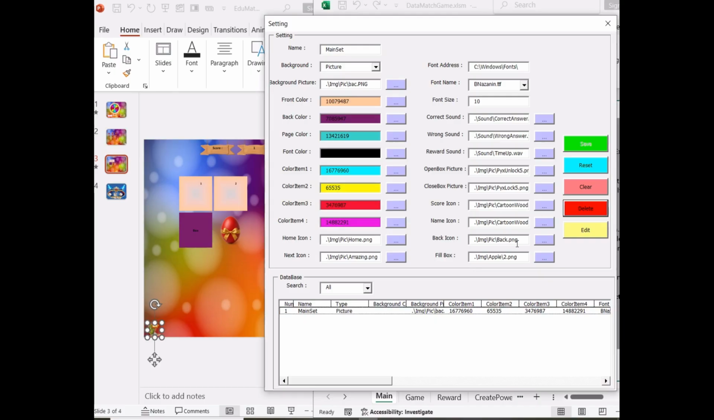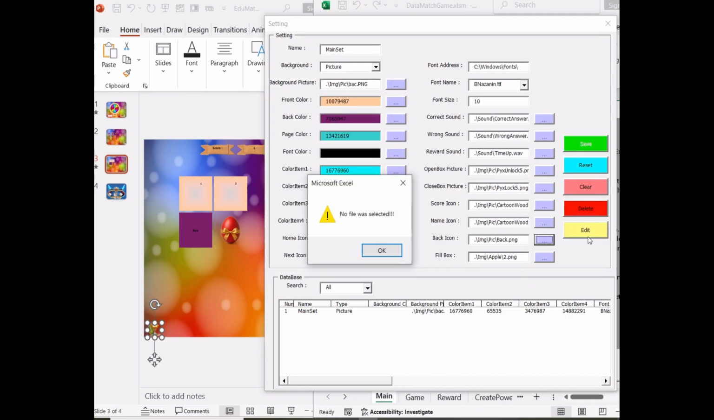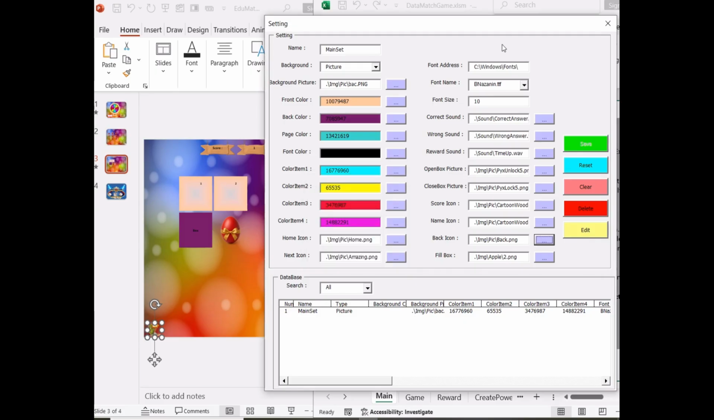Delete. Activated when a row is selected. Deletes the selected setting and associated games and PowerPoints. Edit. Activated when a row is selected. Modify and save changes. If the name changes, it's updated everywhere.